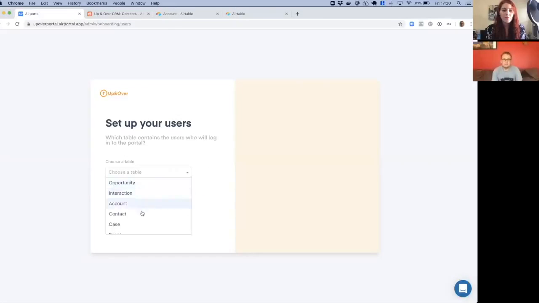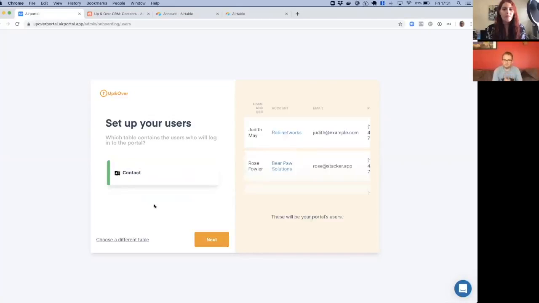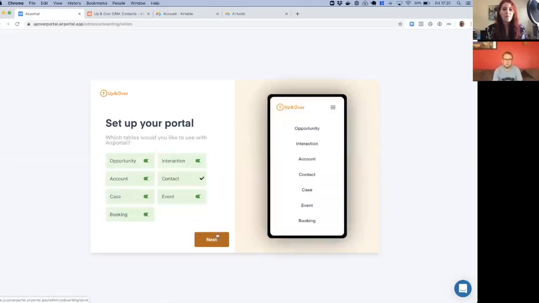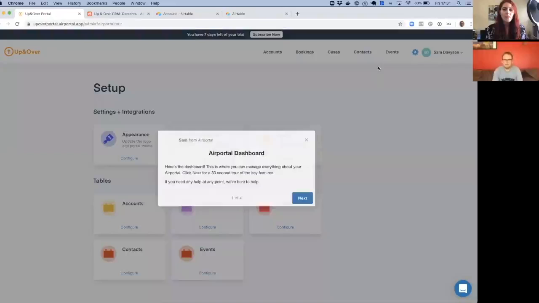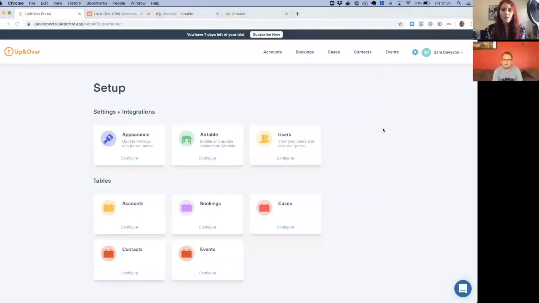So now, this is very near the end of the setup now, we just have to say, where are the users kept? So my users are kept in the contact table. And that looks right. And their email address is in the email field. And I can then pick which tables I want to display in my portal. So I can just disable a couple of tables that aren't relevant for my portal. And then we're done. You get a little tour from me.